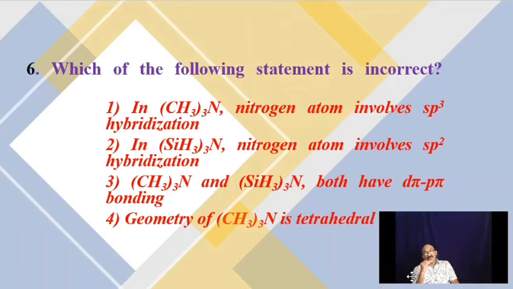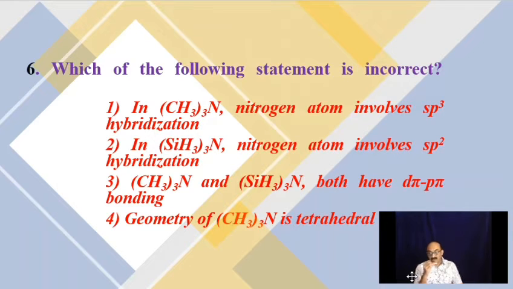Then the molecule as a whole becomes planar so that effective backbonding can take place. You have studied backbonding in BF3. There, attached atoms are donating electrons into the central atom. Here it is the reverse. Central atom is donating electrons to the attached groups. Still it is backbonding. So for backbonding to happen, nitrogen changes its hybridization from sp3 to sp2. So (CH3)3N continues to be sp3 hybridized, tetrahedral, pyramidal.